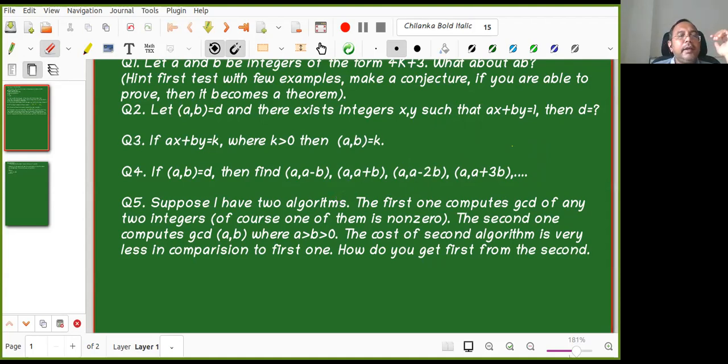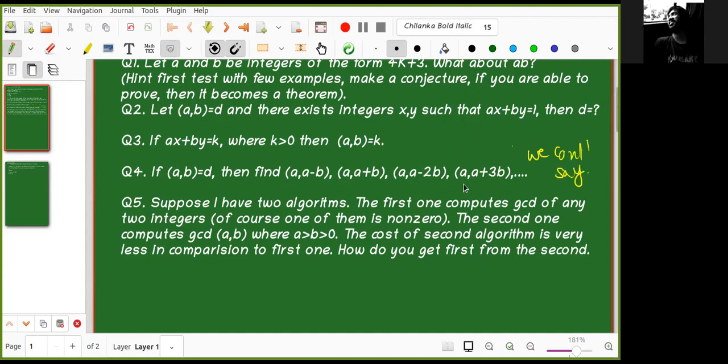So we can't say anything here. Sir, we can say it is the GCD of a comma kb, where k is an integer. Okay, we'll see that. At least it is again less than or equal to d only, right?